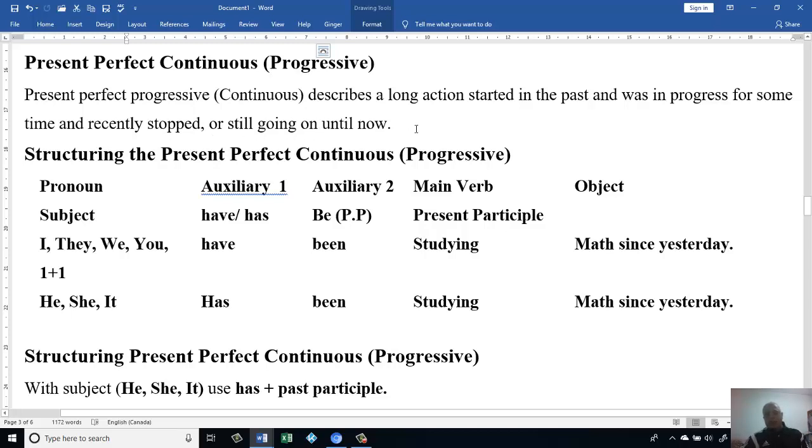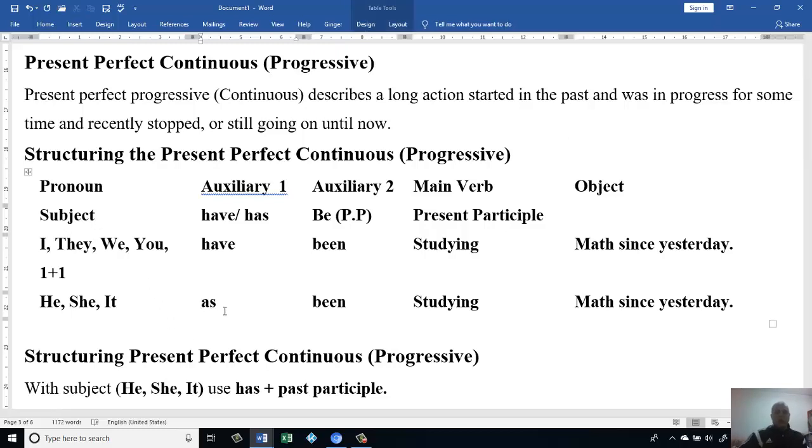Then how are we going to make the present perfect continuous? When we make the present perfect, we use have or has plus the past participle. And when we have the present continuous, we use is or are with the ing form. It means the verb has to be in the ing form.